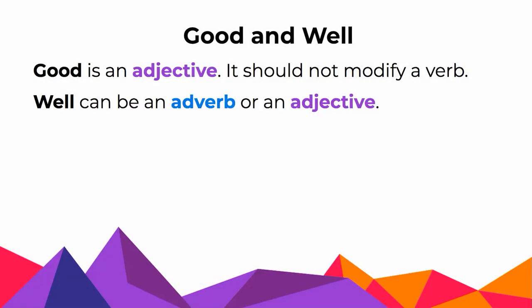Good is an adjective, and it should be used only to modify nouns and pronouns. It should not be used to modify verbs. Well can be an adverb or an adjective, depending on the meaning of the word. Aaron dances well. In this sentence, well is an adverb because dances is an action verb and well is telling us how Aaron dances.